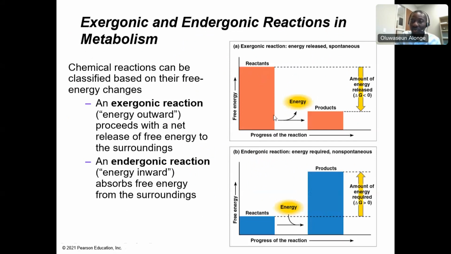Then when the reactant releases energy into the environment, the product side will have less delta G. So the delta G will be less than 0. If you have, let's say, a glucose molecule here on the reactant side, for instance, right?